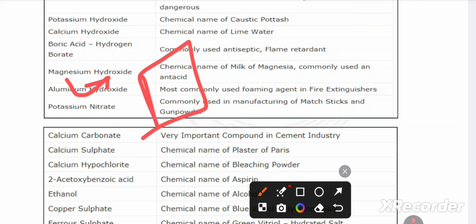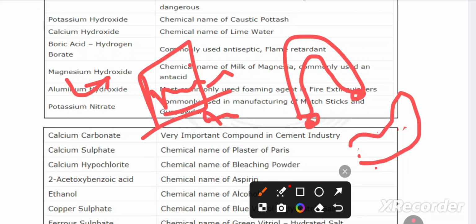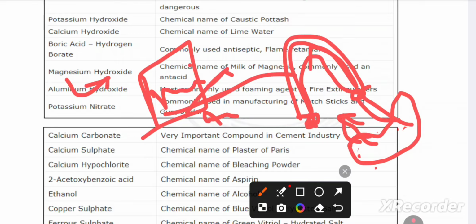In water or milk, we can mix some magnesium to absorb the acidity in our stomach. Our stomach is J-shaped, it looks like a kidney bean. In acid, it will suck it up. That's why milk of magnesia, magnesium hydroxide, is an antacid.